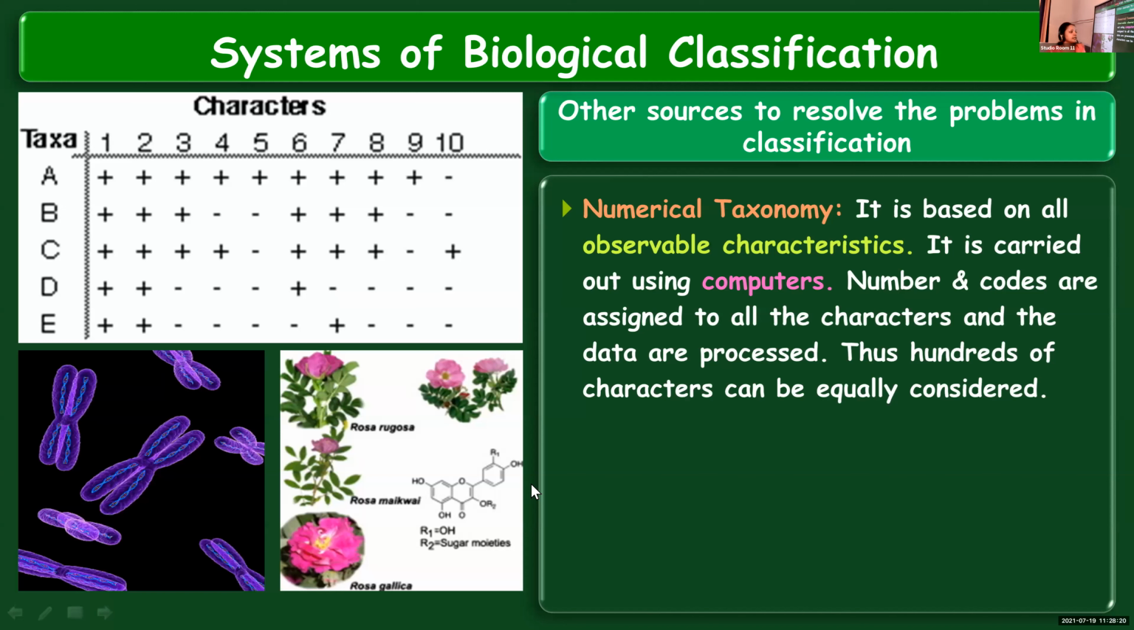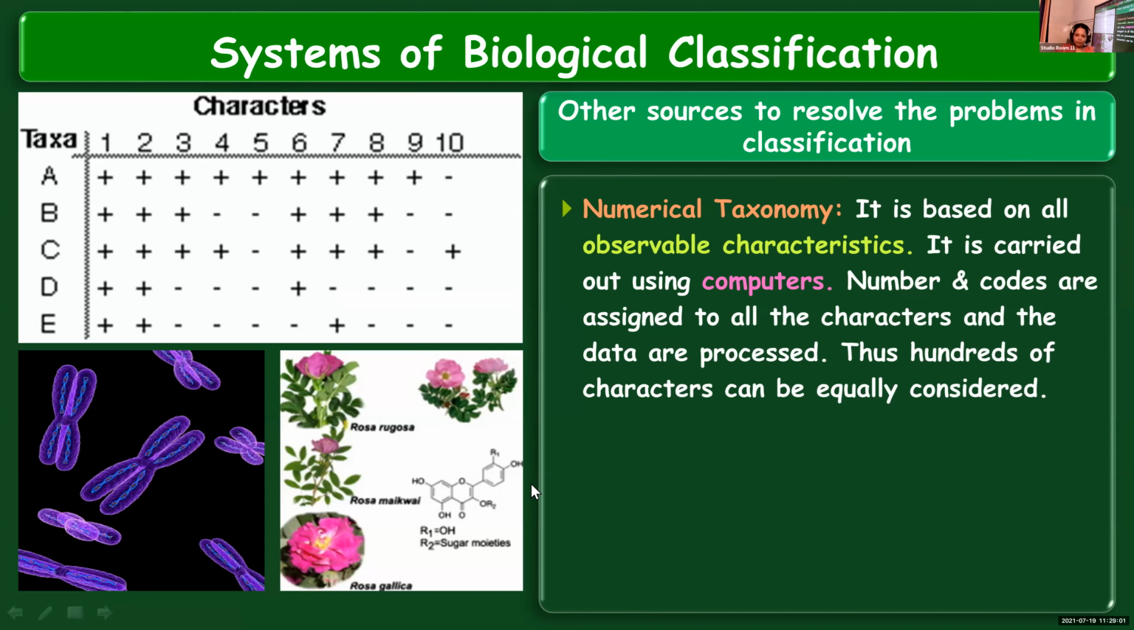Numbers and codes are assigned to all the characters. Organisms have different characters, so numbers and codes are assigned so that they can be processed with the help of a computer. Hundreds of characters can be equally considered. Since we are making use of devices like computers, the work is simplified, and time and labor can be saved. Once again, numerical taxonomy is based on external observable characteristics and is carried out with the help of computers.